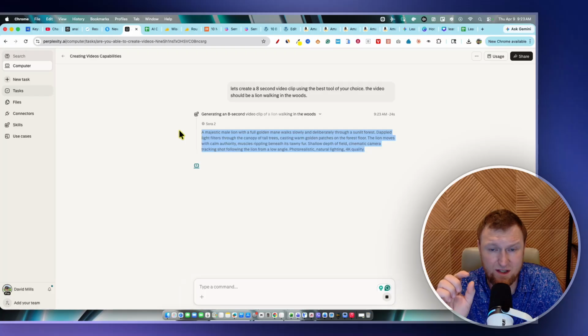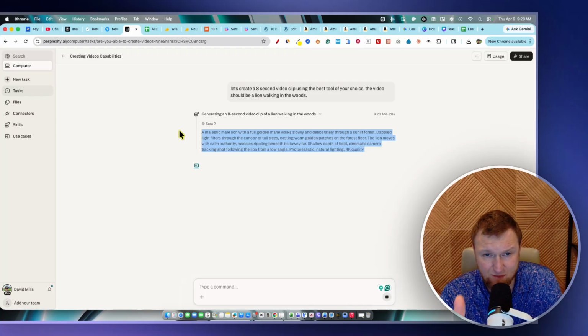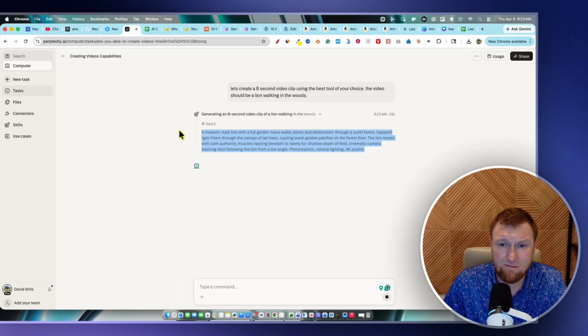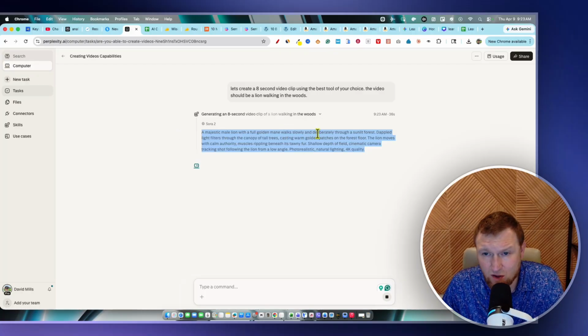It took our very generic prompt, a lion walking in the woods, and came up with this: a majestic male lion with a full golden mane walks slowly and deliberately through a sunlit forest, dappled light filtered through the canopy of tall trees. Photorealistic, natural lighting, 4K quality. All right, we'll be right back.